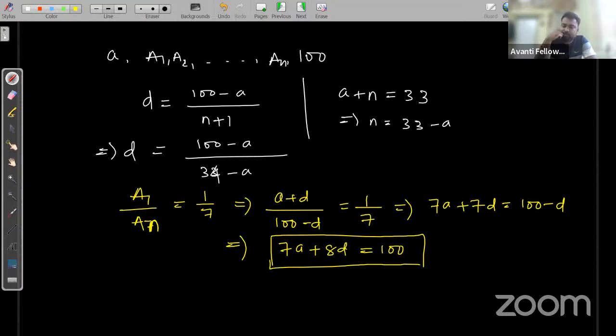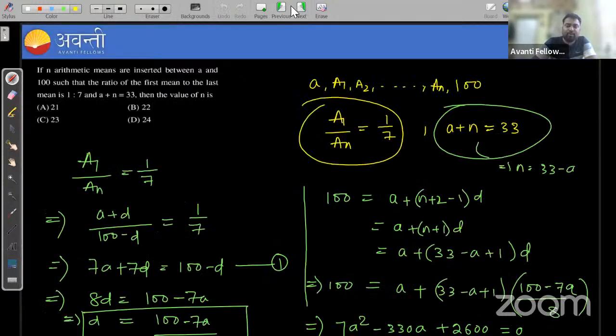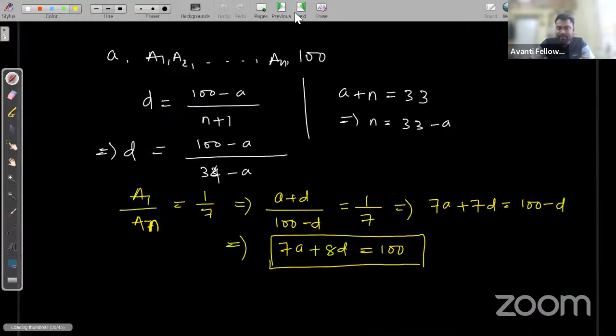We need to find the value of n here. The options are n equal to 21, 23, 22, 24.